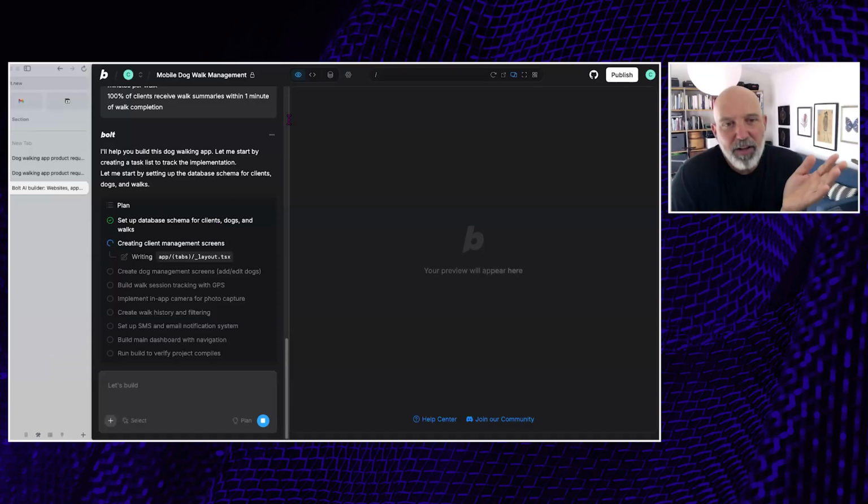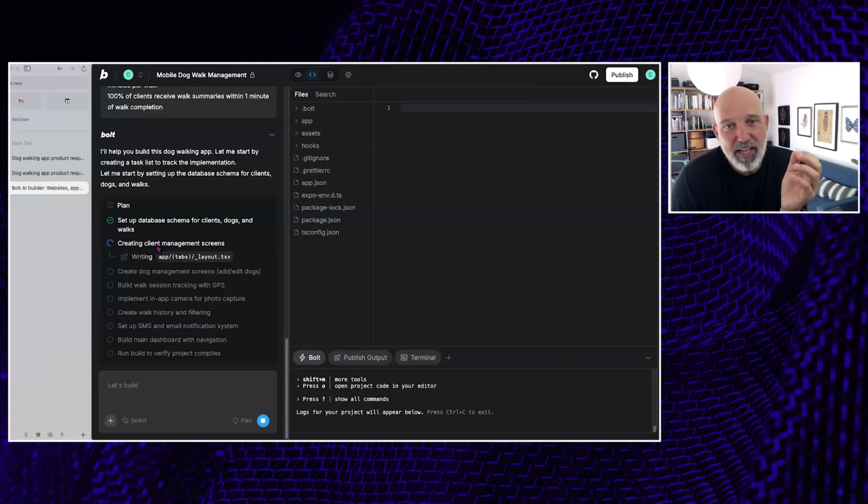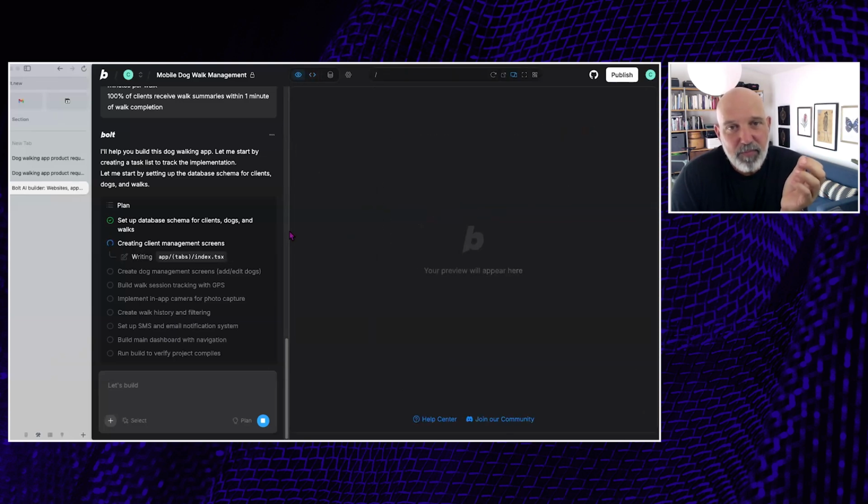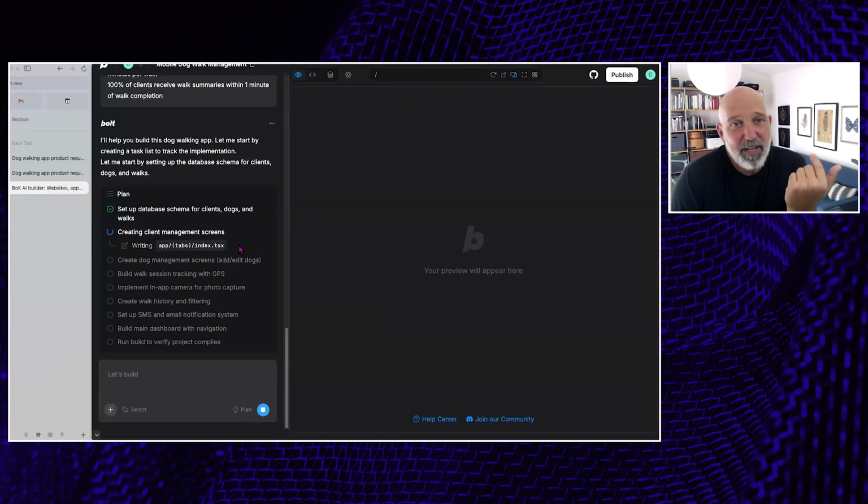And a lot of code is being written right now. It's kind of mind-blowing actually how much code needs to be written in order for even the most simple app to work on these things. So as it's going through, this could take up to 15, 20 minutes sometimes for it to do all this stuff. But I think it's cool to watch it and see what kinds of things it's doing.